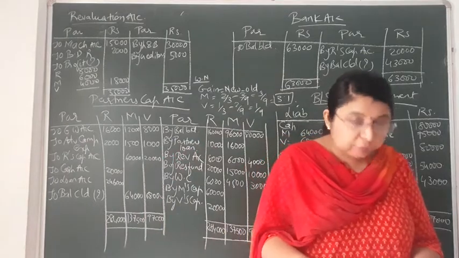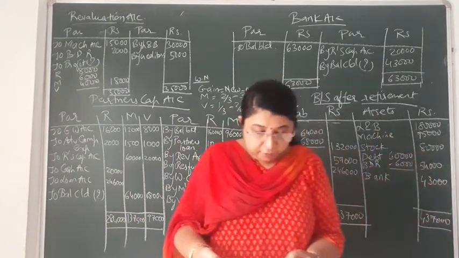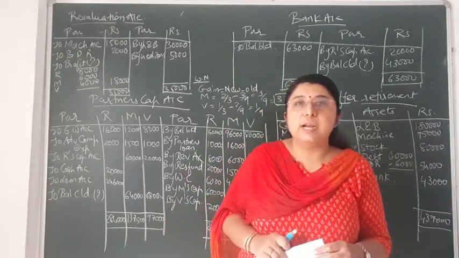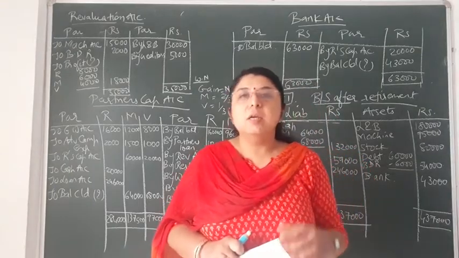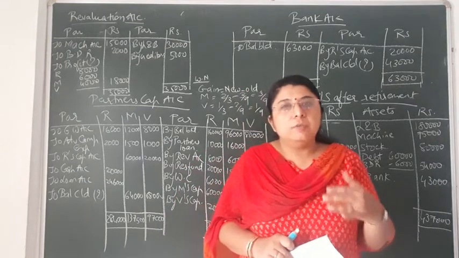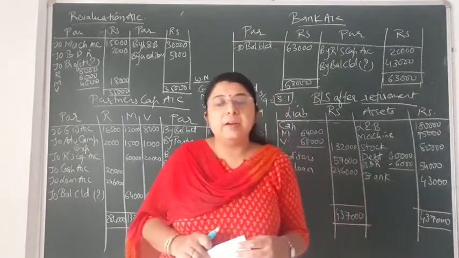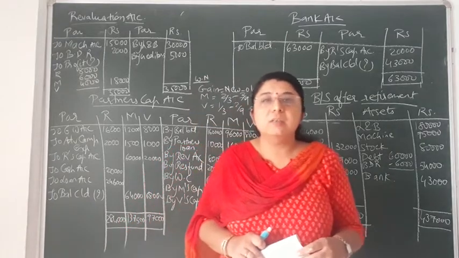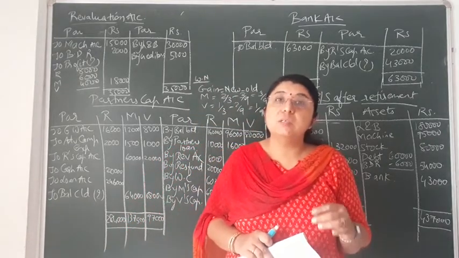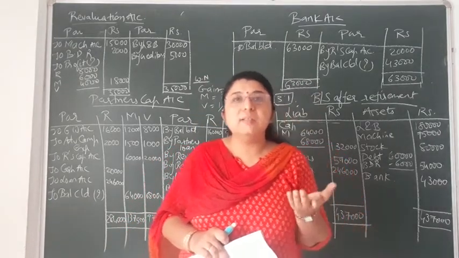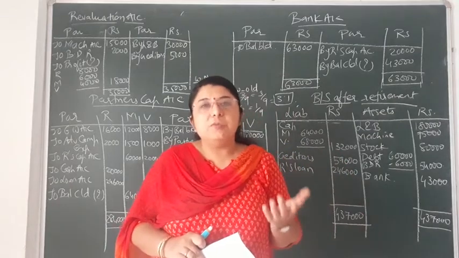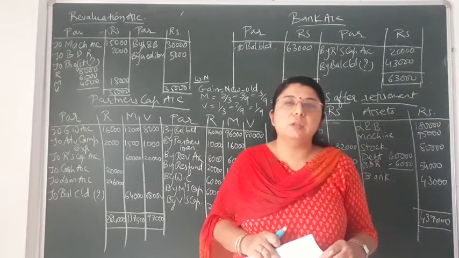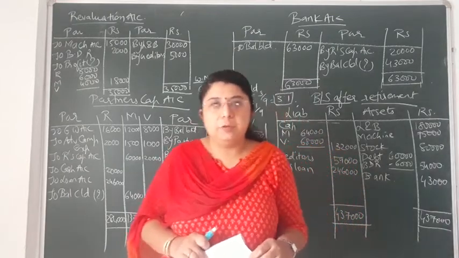On land and building, the first adjustment that is given to you, value of land and building is rupees 1,80,000. Now what is the value of land and building given in the old balance sheet? That is 1,50,000. Now in the new balance sheet, the value of land and building has increased to 1,80,000. So how much increase has come in land and building? That is rupees 30,000. Now due to increase in the value of assets, profit will occur to the firm, and if profit occurs, always it will be recorded on the credit side of revaluation account.